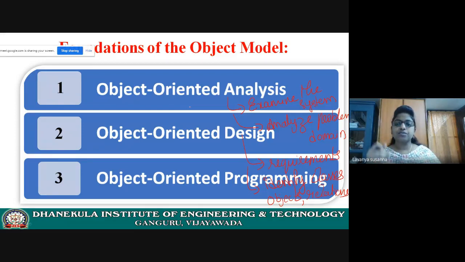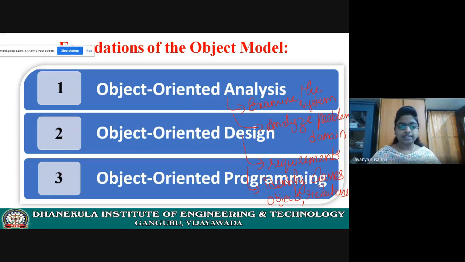In analysis phase, what are you going to do? See the PPT, I have written. Please maintain running notes also. In analysis phase, examine the system, analyze the problem domain, gather all the requirements, identify the classes, identify the objects, and identify the relation between the classes and between the objects. This is what you are going to do.